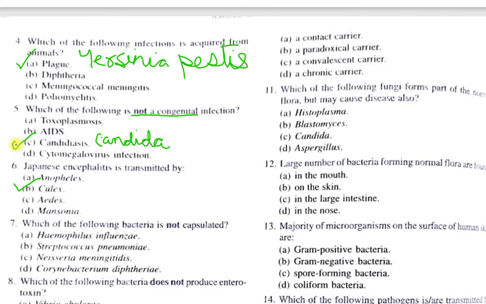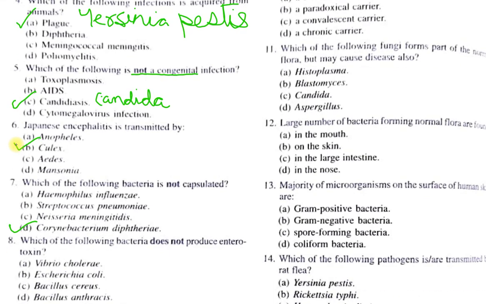Question number 7. Which of the following bacteria is not capsulated? The options are A. Haemophilus influenzae, B. Streptococcus pneumoniae, C. Neisseria meningitidis, D. Corynebacterium diphtheria. The correct one here is the D. Corynebacterium diphtheria, which is the causative agent of diphtheria. The others, which is the Haemophilus influenzae, Streptococcus pneumoniae, Neisseria meningitidis, all of these three, they have the capsule.